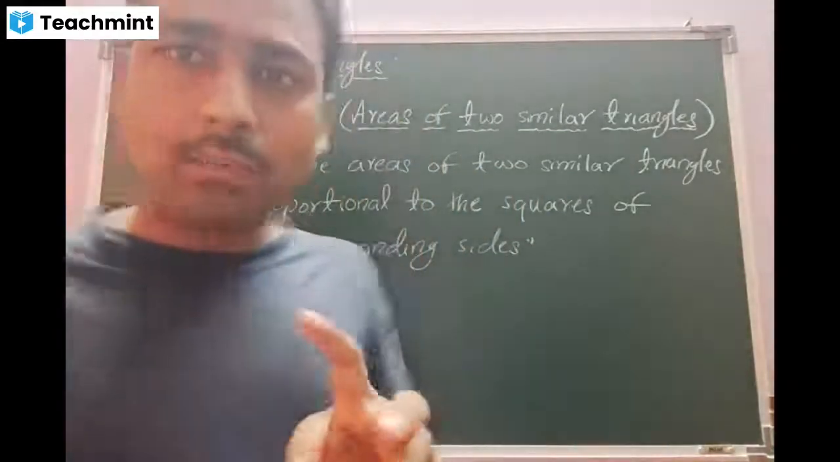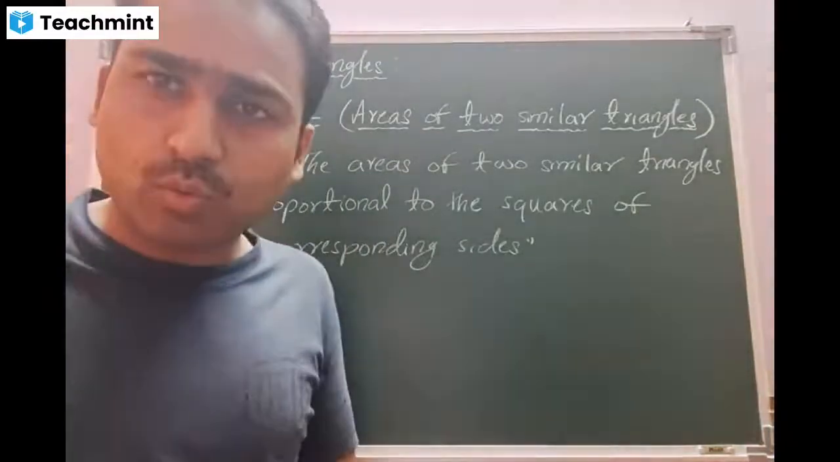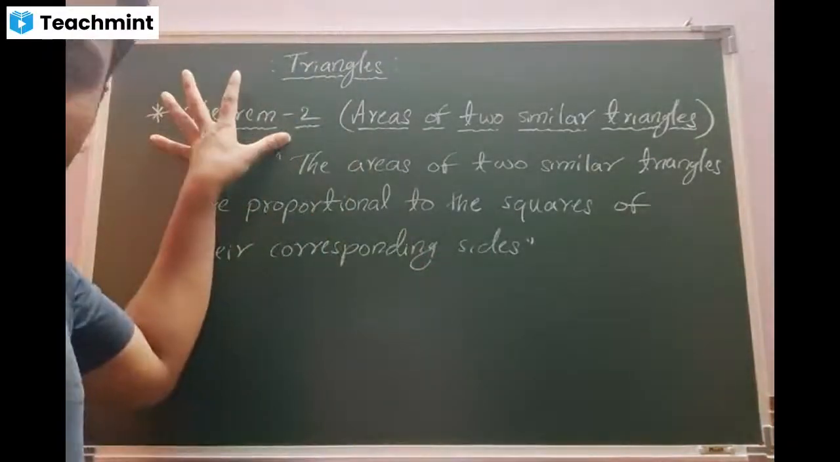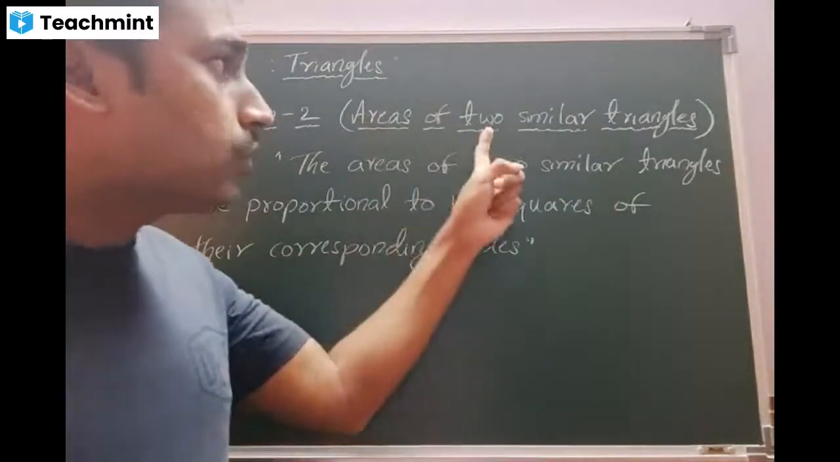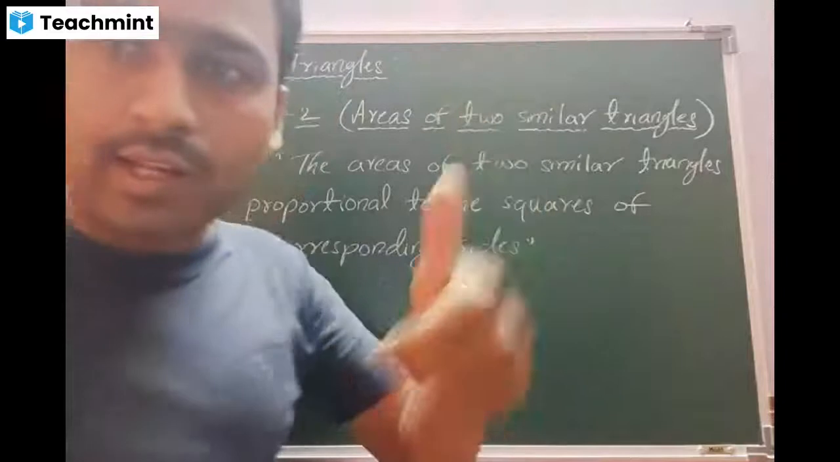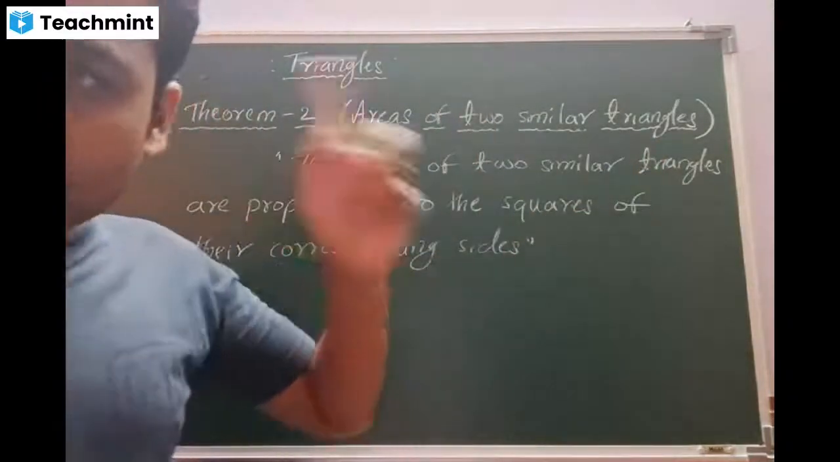That is nothing but Theorem number 2. Now, the question comes, what is this Theorem number 2? Students, this theorem is related to the areas of two similar triangles. Related to what? Areas of two similar triangles.